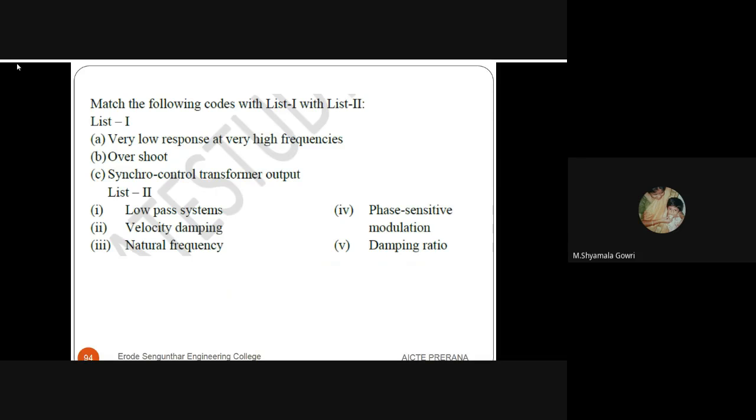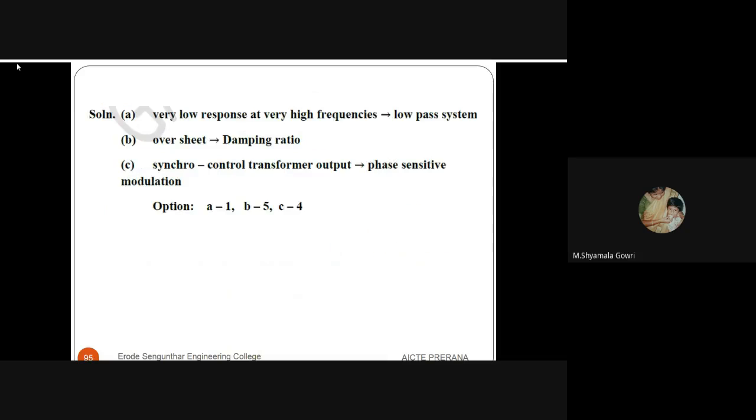Next question. Match the following with list 1 and list 2. List 1 is very low response at very high frequencies, overshoot, and synchro control transformer output. List 2 is low pass system, velocity damping, natural frequency, phase sensitive modulation, and damping ratio.